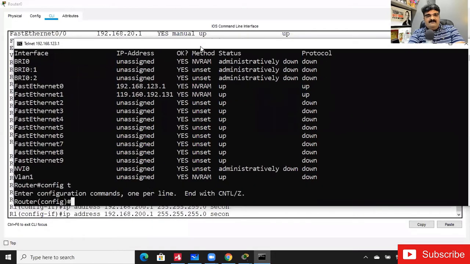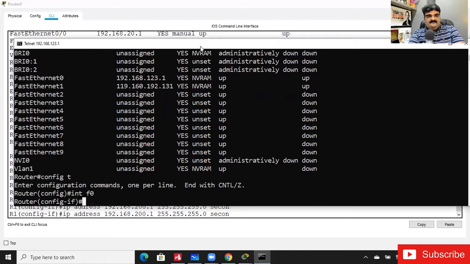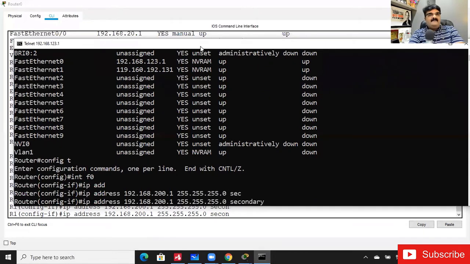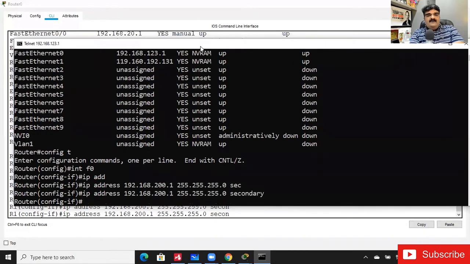So I'm going to give config interface FastEthernet 0, and suppose I want to assign a second IP, I can give 192.168.200.1 255.255.255.0 secondary. So now my router has two IP addresses on the same interface.